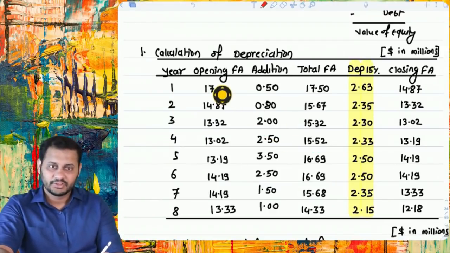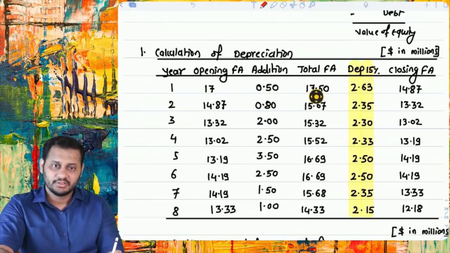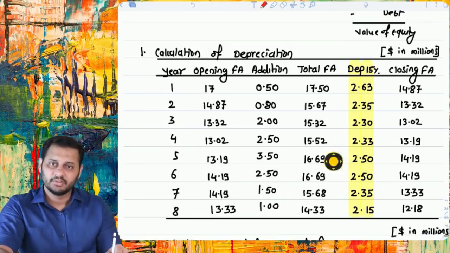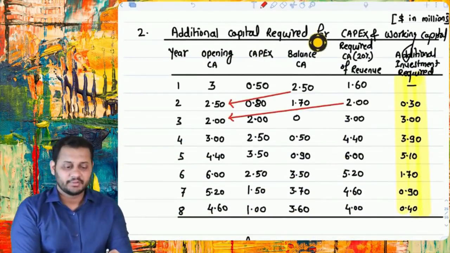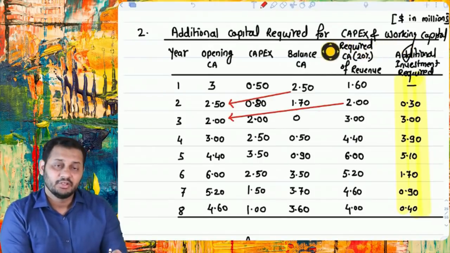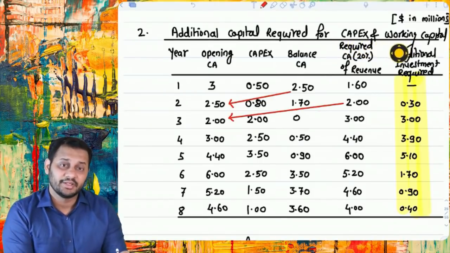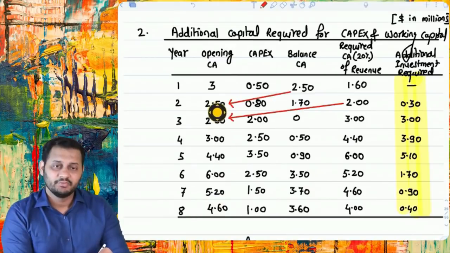Opening fixed assets was given to you, addition, then this becomes total, and on that 15% becomes the depreciation. After deducting this 2.73 from the total fixed assets, the balance is closing fixed assets, which will become opening fixed assets, and all the procedure will be repeated. Then based on that we calculated the additional capital required for capex and working capital together. So we took all the 8 years, then we took opening current assets.